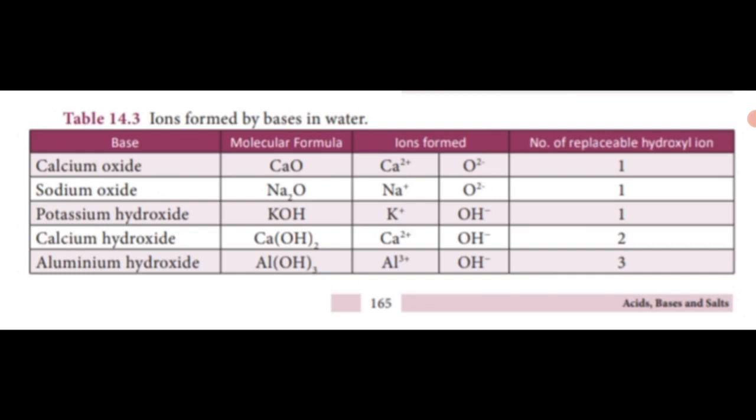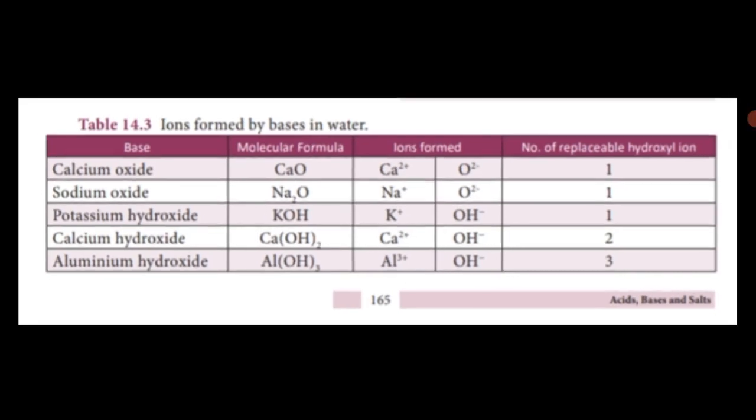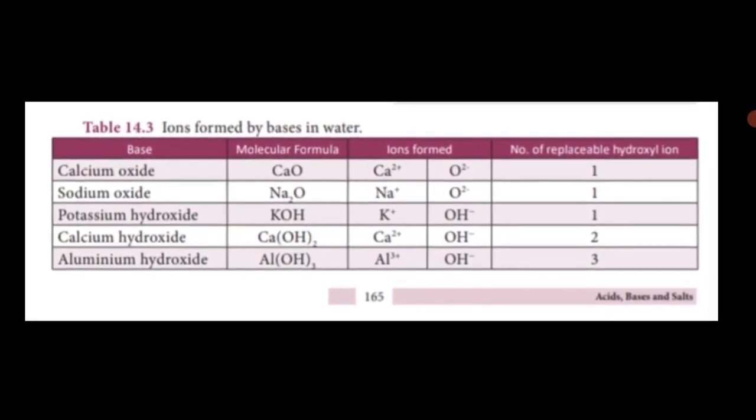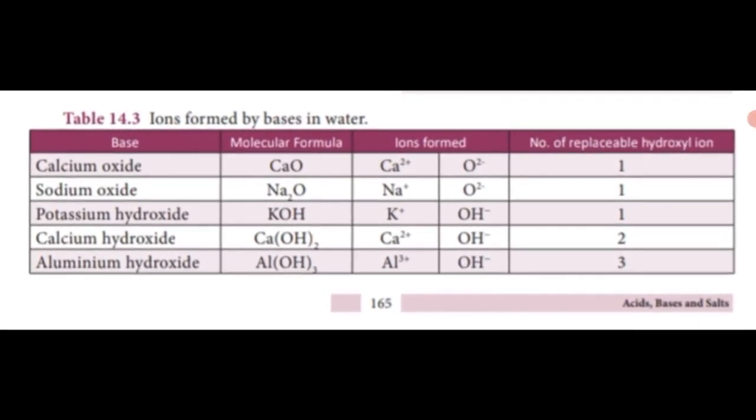The last base is aluminum hydroxide. What is the molecular formula of aluminum hydroxide? Al(OH)3. The ions formed are Al3 plus and OH minus. The number of replaceable hydroxyl ions is 3. These are some bases dissolved in water, which ionize and give replaceable hydroxyl and oxide ions.